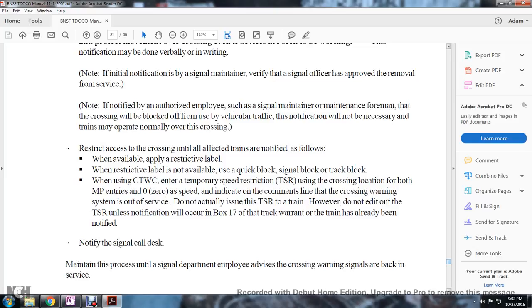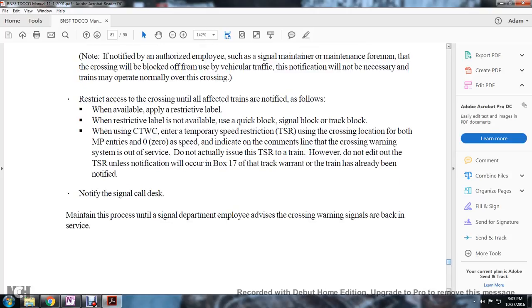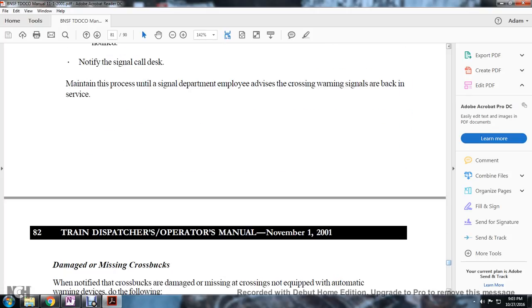Restrict access to the crossing until the affected trains are notified. When available, apply the restrictive label. When a restrictive label is not available, use the quick and single block of the track bulletin. Use the CTC temporary speed restriction, with the crossing location for the bulletin at the milepost, 0 speed, indicating in the comments that the crossing warning system is out of service. Do not actually issue the track speed restriction to a train. However, do not edit the track speed restriction unless notification will occur on Box 17 of the track warrant, or the train has already been notified. Notify the signal call desk. Maintain the restriction until the signal department employee advises that the crossing warning signals are back in service.